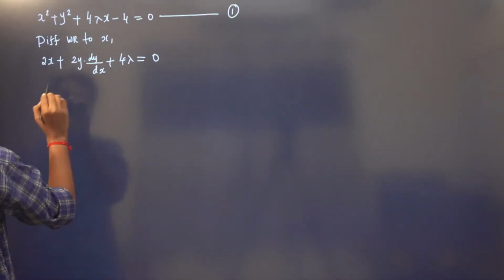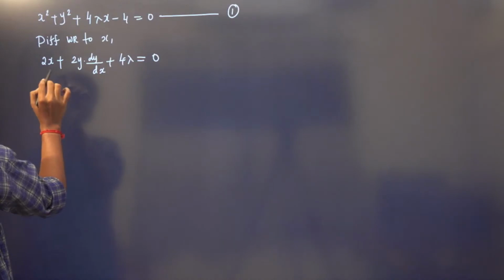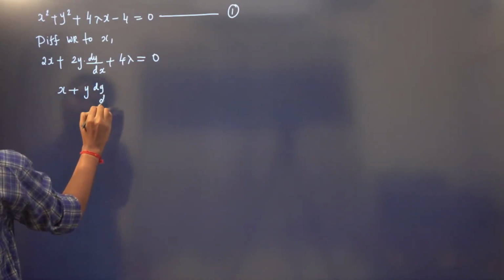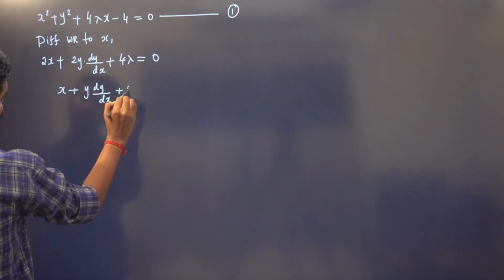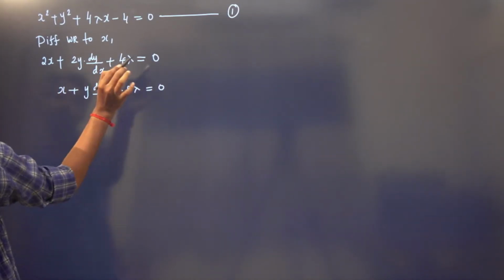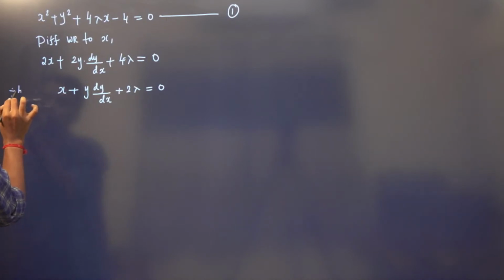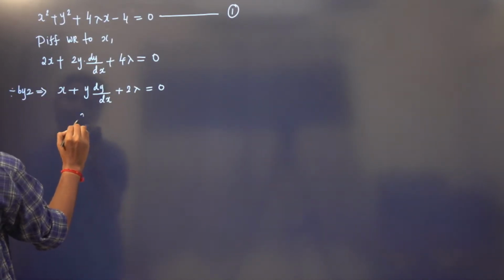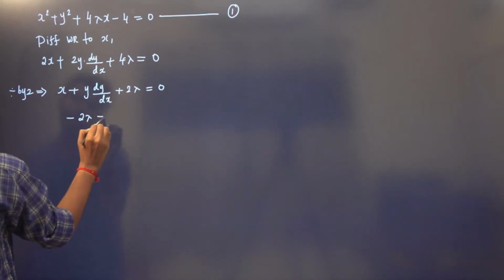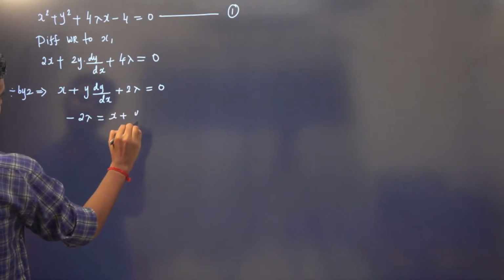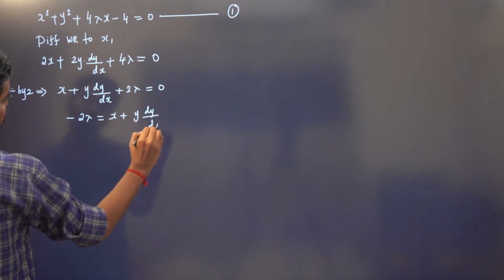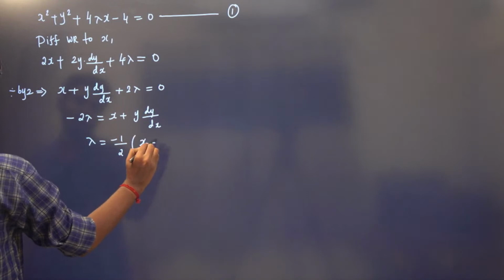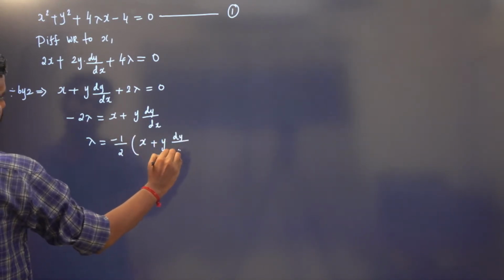I can write this as x plus y dy by dx plus 2 lambda is equal to 0, taking 2 outside and dividing by 2. So 2 lambda is minus of x plus y into dy by dx, and the lambda value is minus 1 by 2 times x plus y into dy by dx.